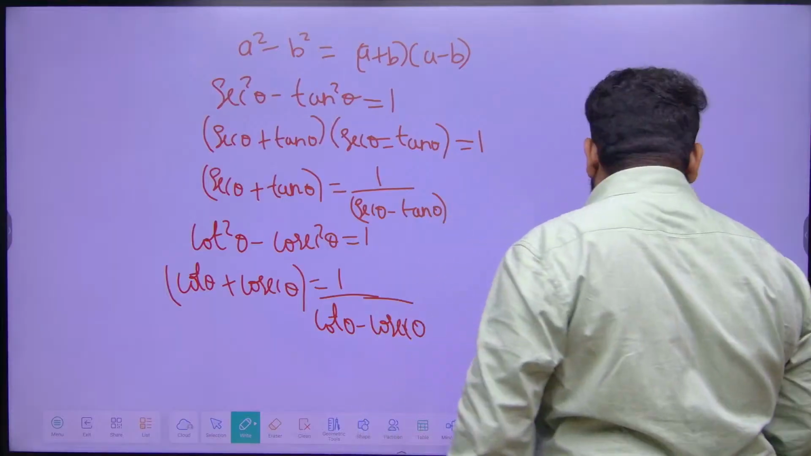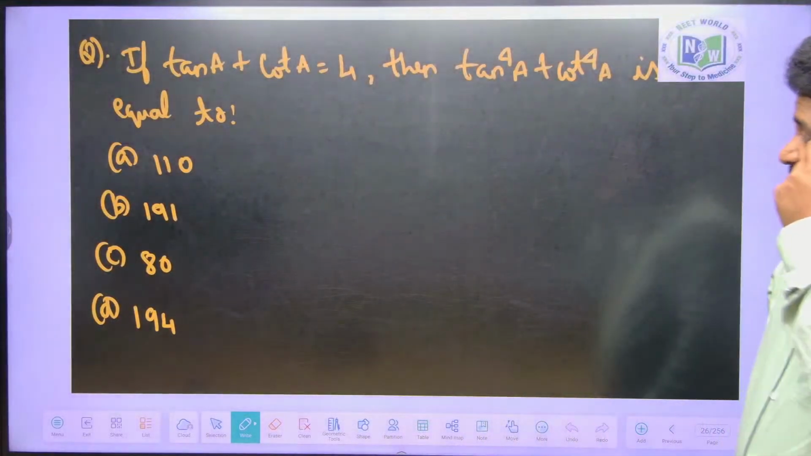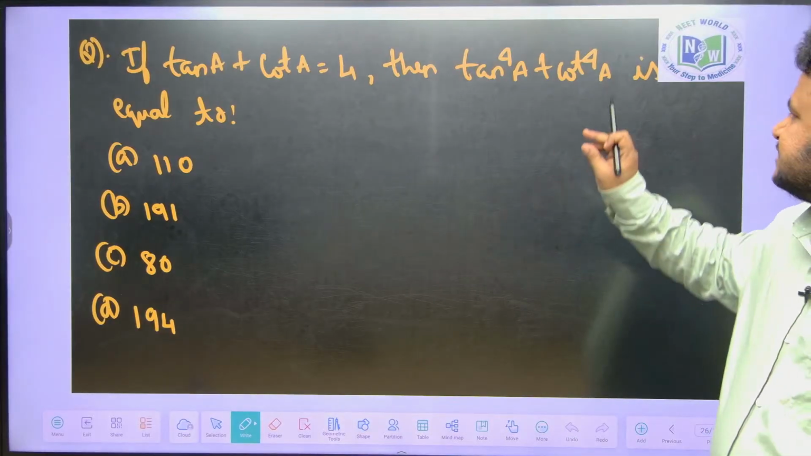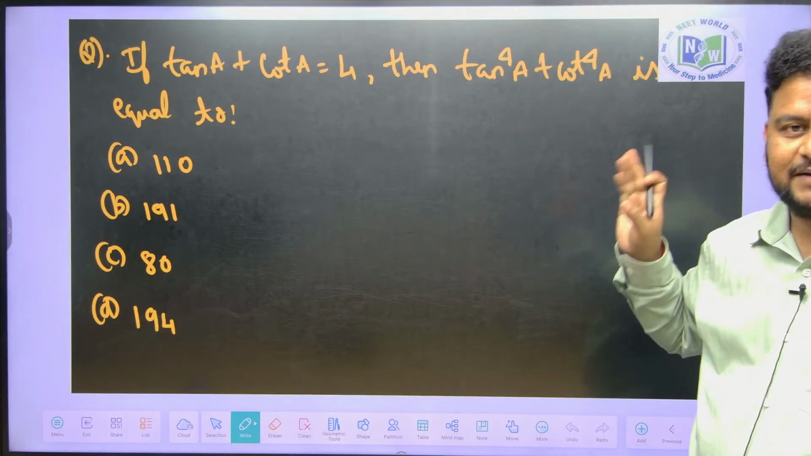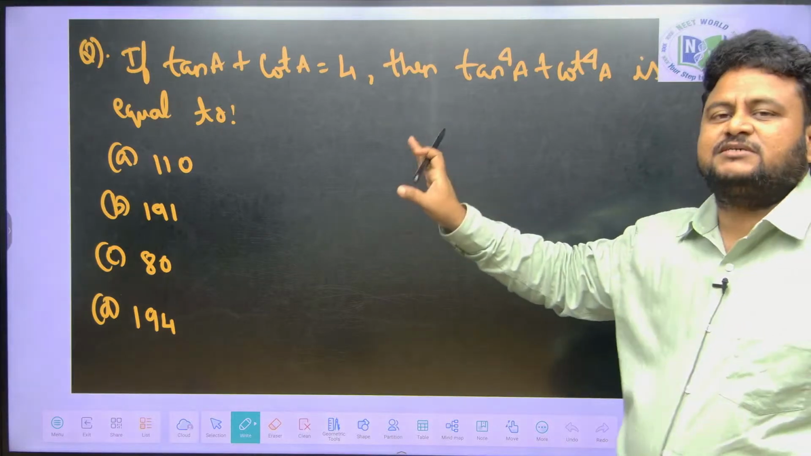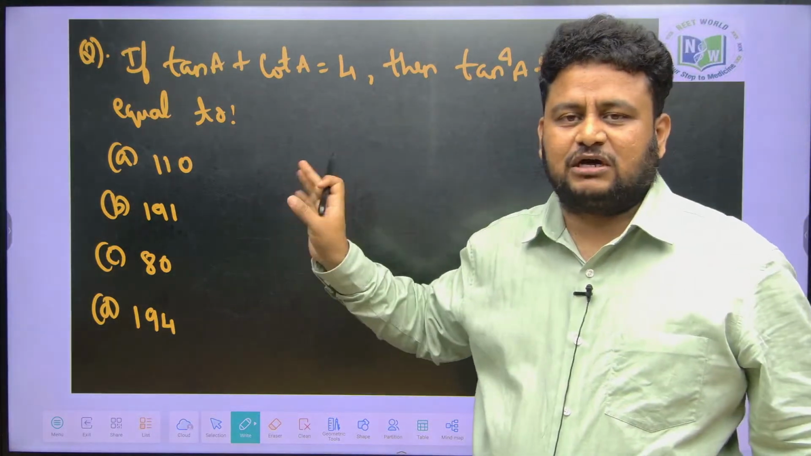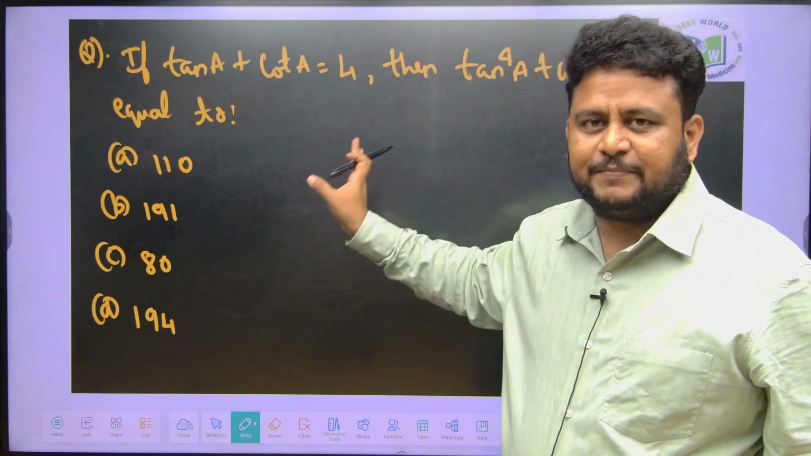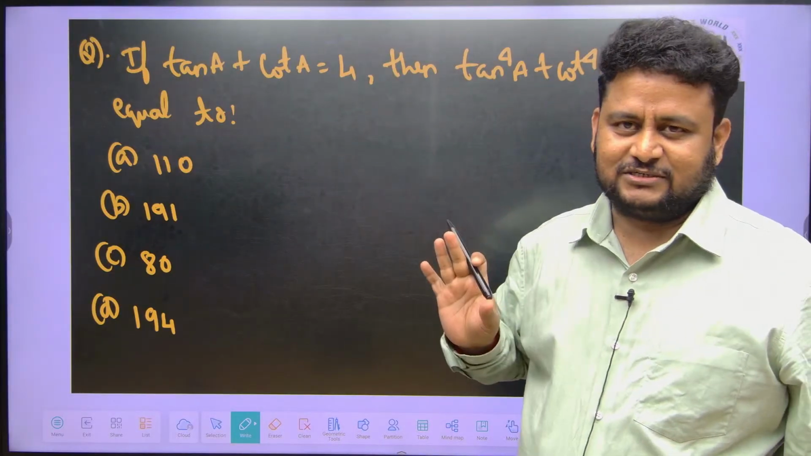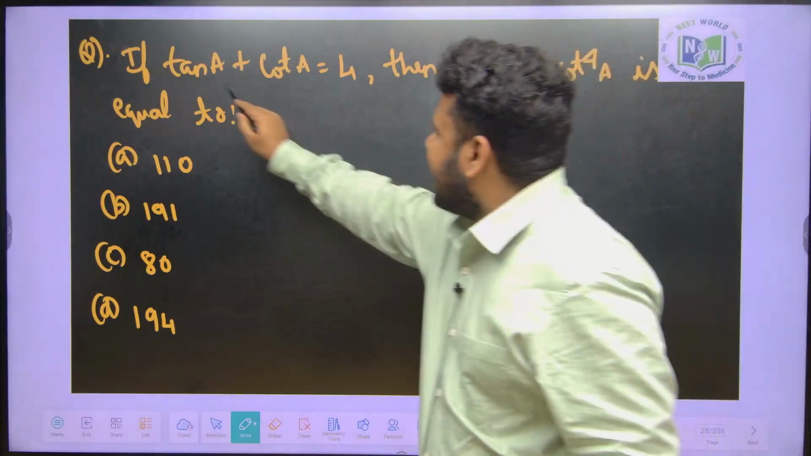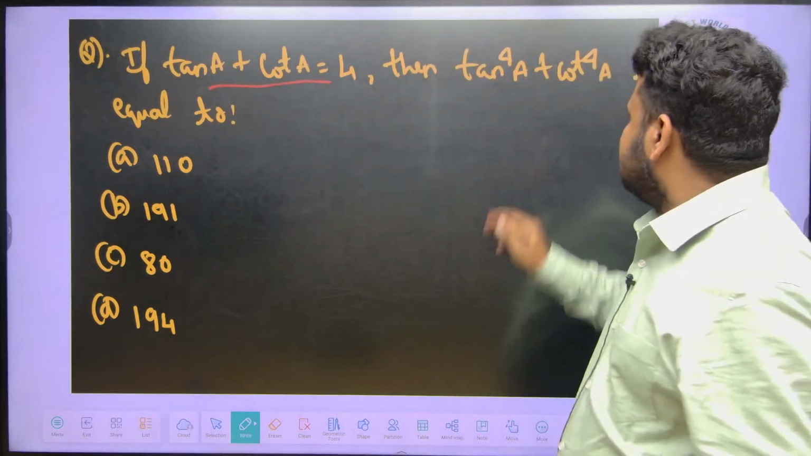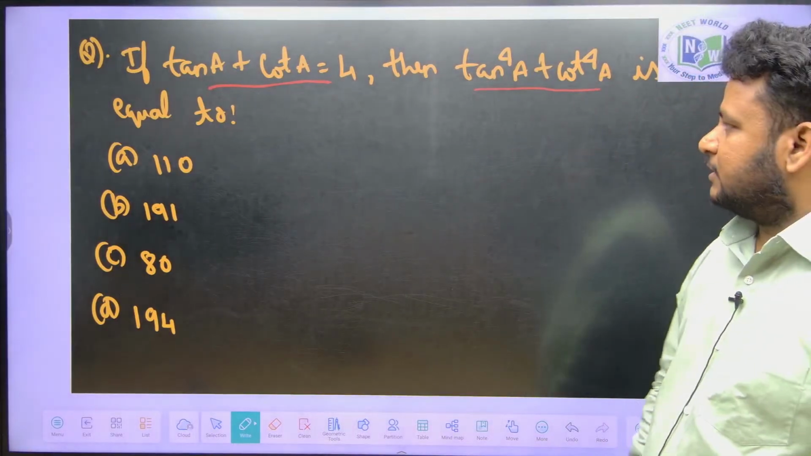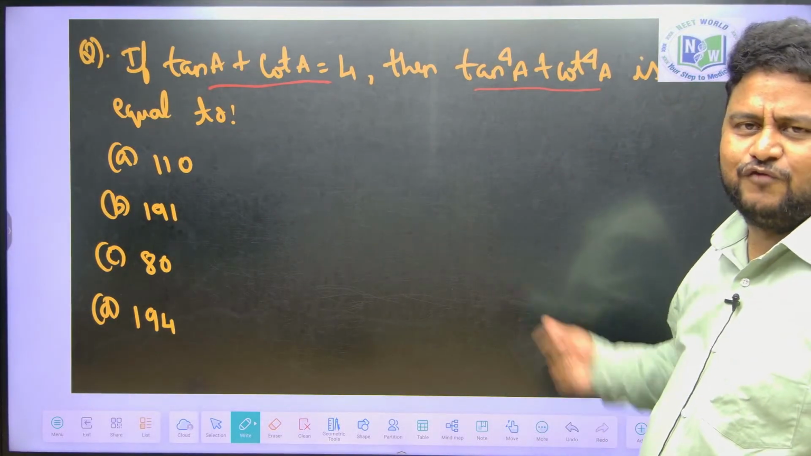Let us proceed further. So see, in this question, this is purely based on identity. This is 10th level mathematics. There is nothing here from the 11th or 12th concept. This is completely based on 10th level trigonometric knowledge and some algebra knowledge. So see here friends, they have given, if tan A plus cot A is equal to 4, then tan power 4A plus cot power 4A is equal to what? Tan A plus cot A is equal to 4, that is what they have given.